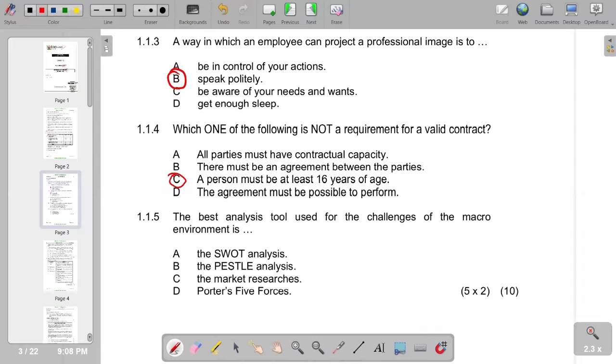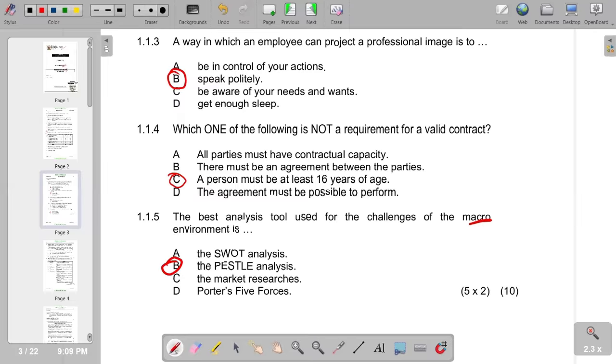On the next part, we have number 5. The best analysis tool used for the challenges of the macro environment is. So we check in terms of the macro environment. Of course, the one that consists of the macro environment is the PESTEL. The PESTEL is the one that consists of every element that we have in the macro environment.